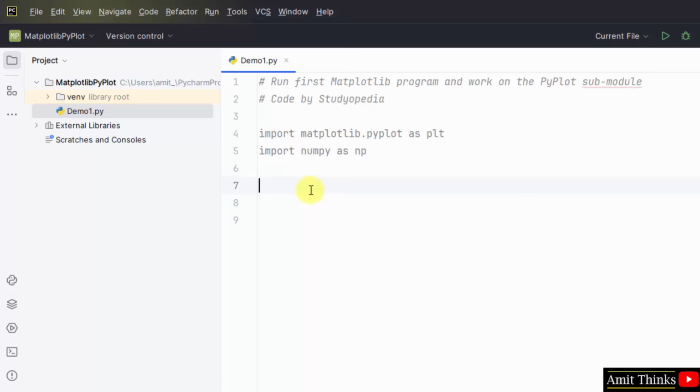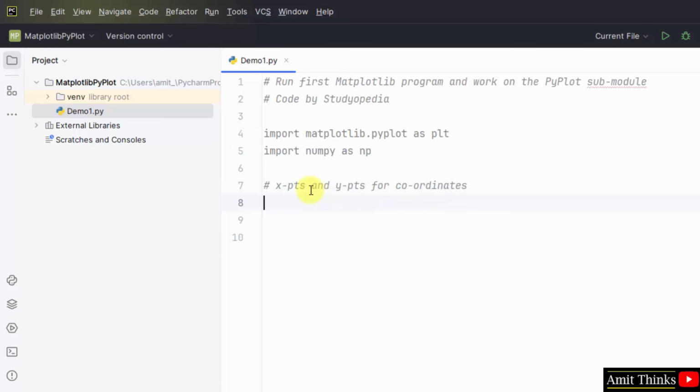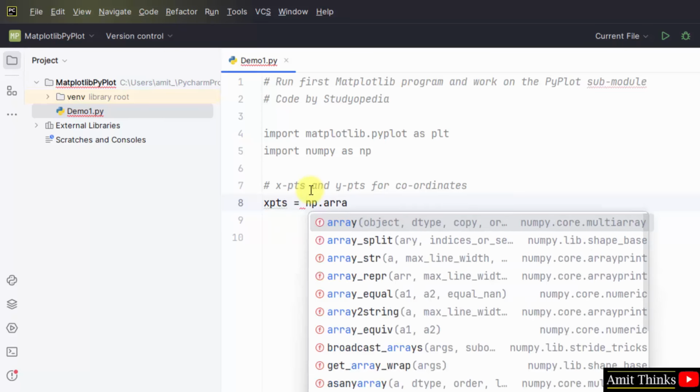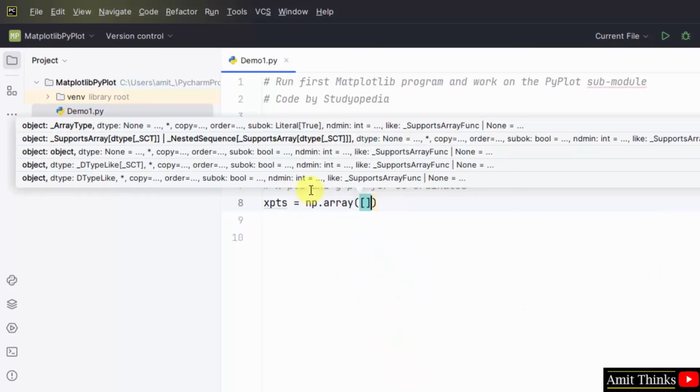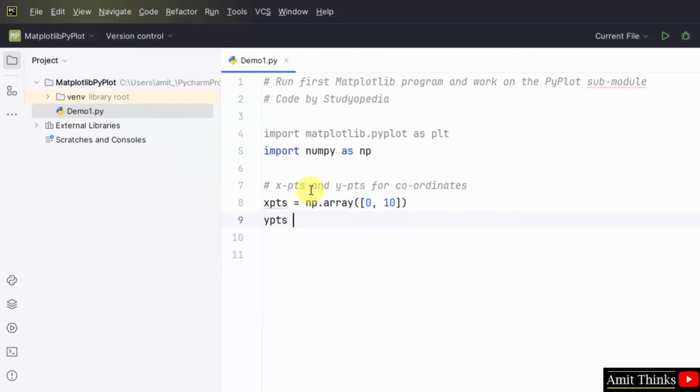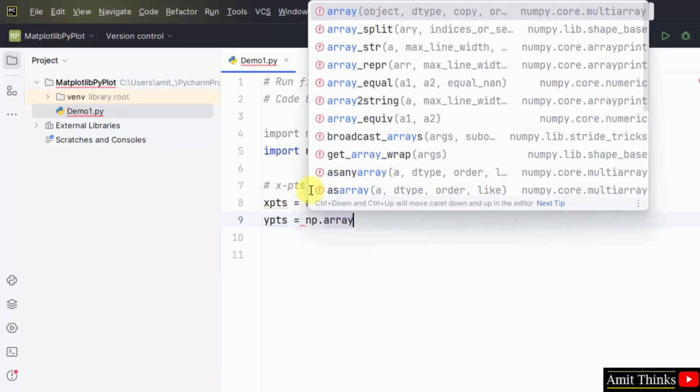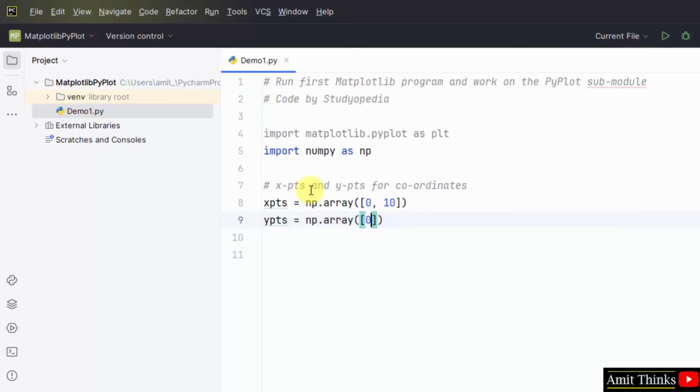Now I'll mention the X and Y coordinates since we need to create a line. So I'll create a variable, let's say xpoints, using NumPy, that is np. We created an alias. Add array values for the X axis. And this is for Y coordinates, ypoints. We created a new array object, numpy.array. So we also added the Y axis.